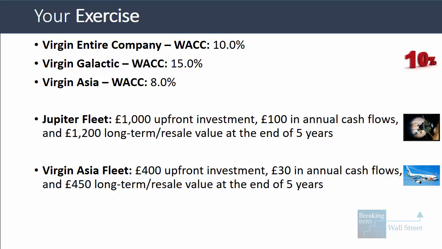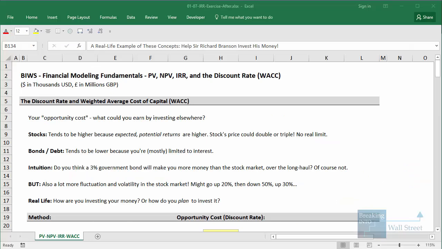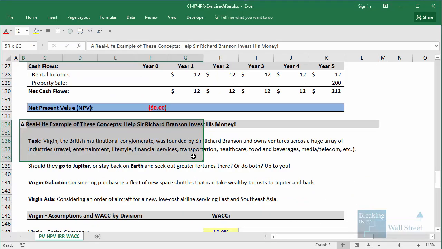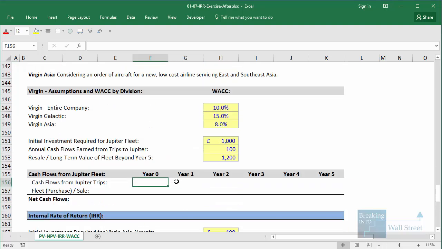There will be 30 million in annual cash flows and a 450 million long-term or resale value of the fleet for this business division at the end of 5 years. So your task is to make a decision based on this information. Now in Excel, I have already filled in the numbers down here under part 4, a real life example of these concepts. So pause this video now and go in and make the calculations yourself, calculate the IRR for both these opportunities, and then make a decision. Should you go after Virgin Galactic, Virgin Asia, both of them, or neither one of them?